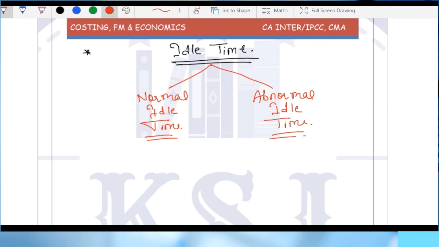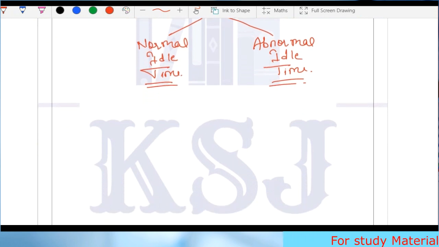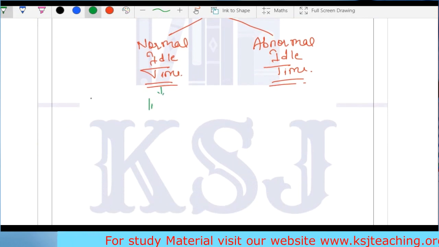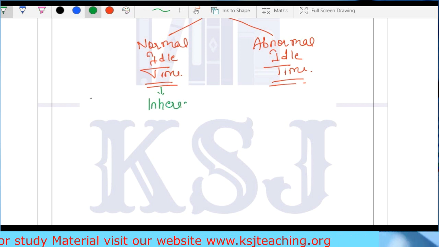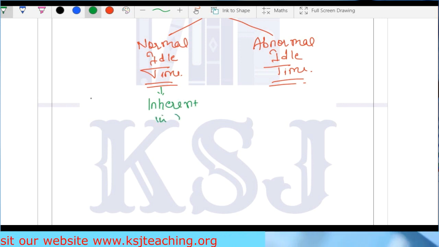What is the difference between normal idle time and abnormal idle time? See, normal idle time is inherent in any job.